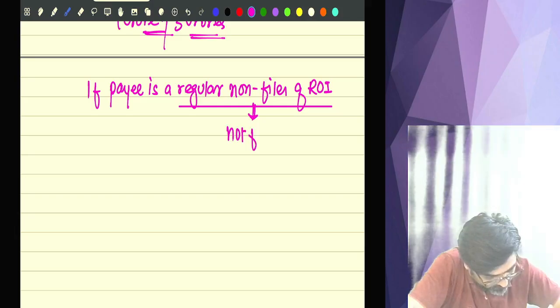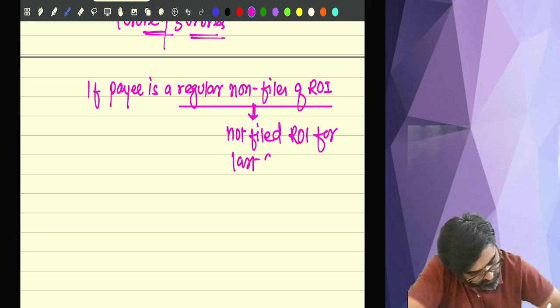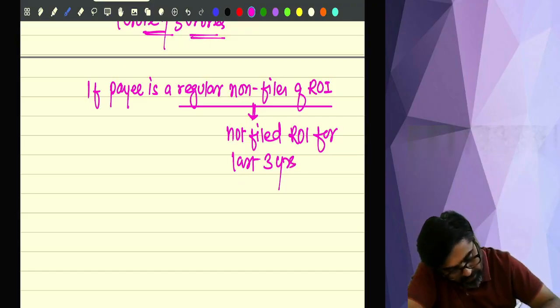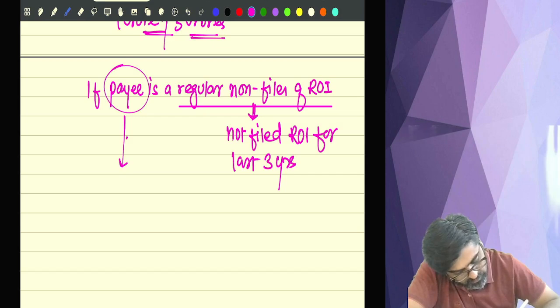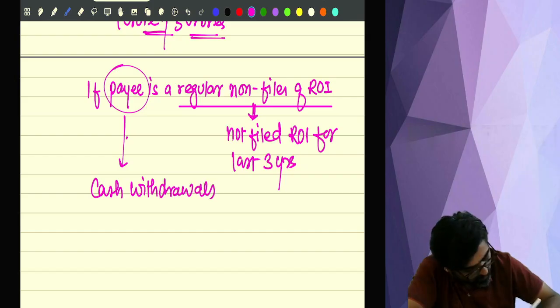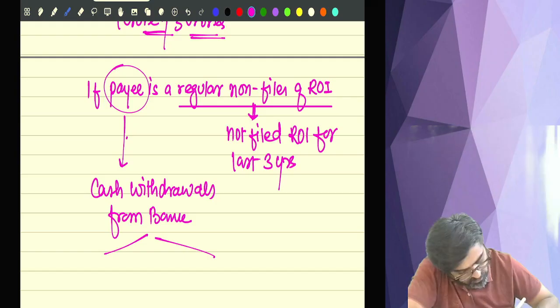Not filed ROI for the last 3 years. Then if this payee is withdrawing cash from the bank, so cash withdrawals